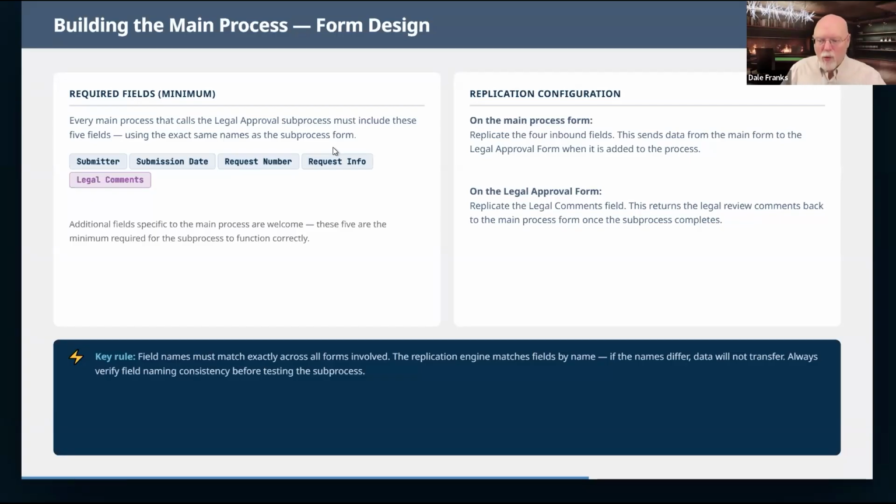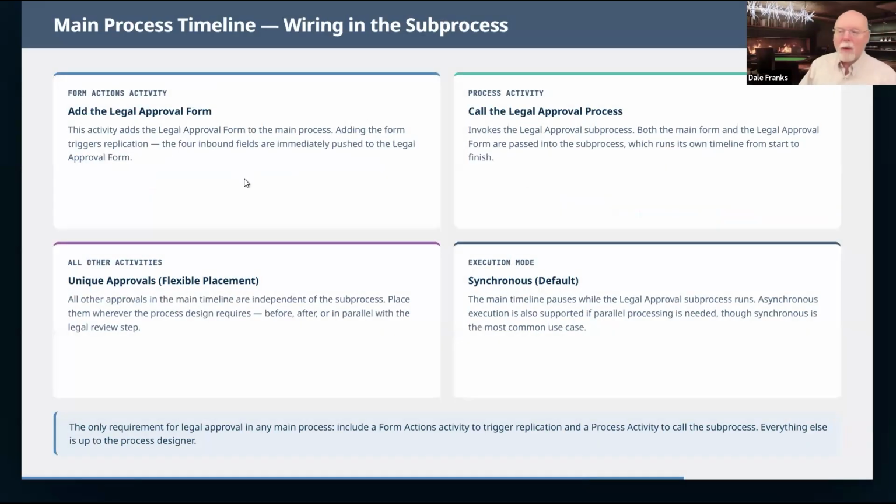We're just going to have to be really, really sure that we match field names exactly, or it's not going to work. So we've already got our 4 fields that we need to send. So now we're going to have to wire in the sub process to the main process. So we're not here yet because this is not the main process. So this is our next slide.